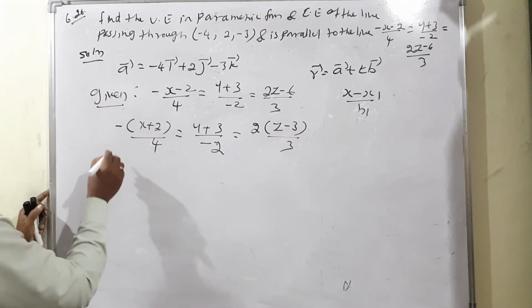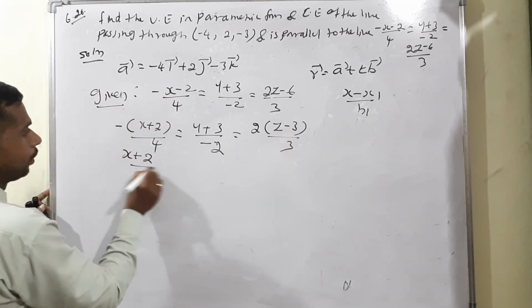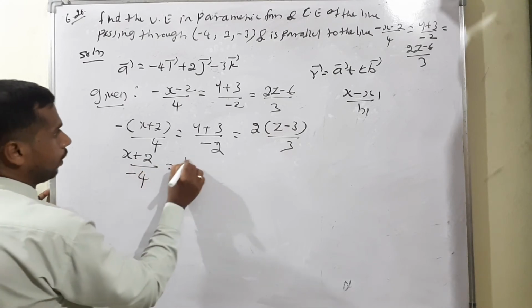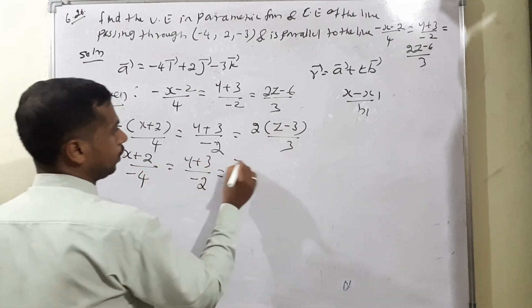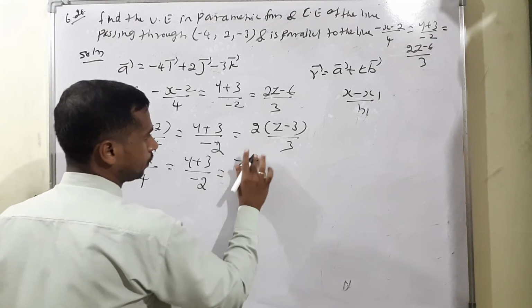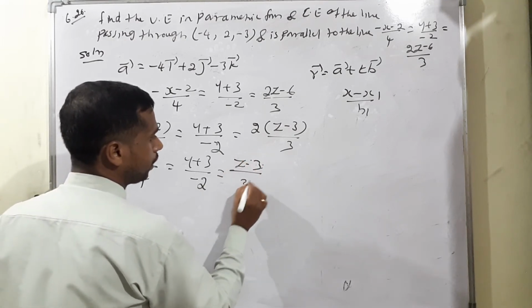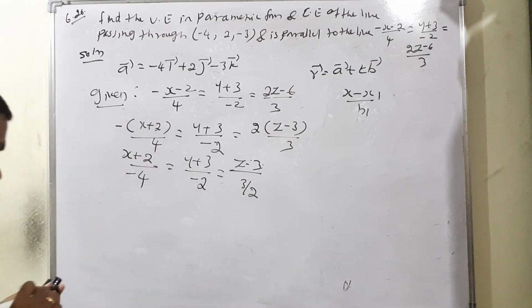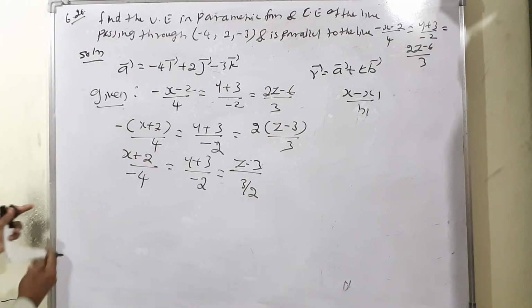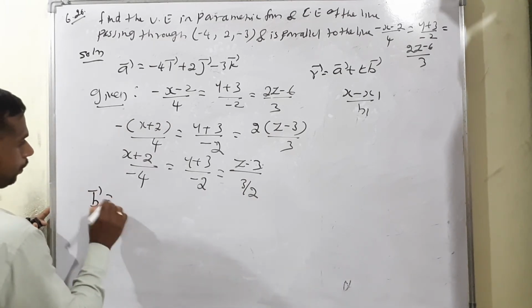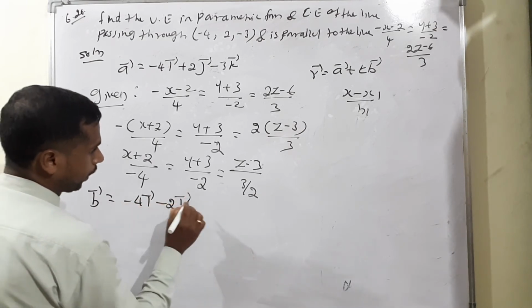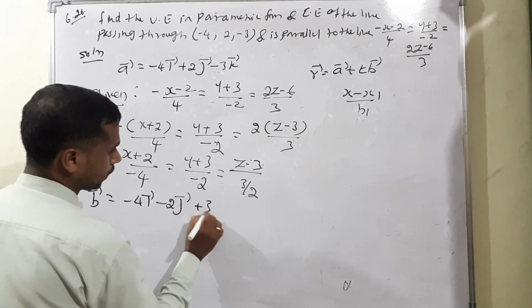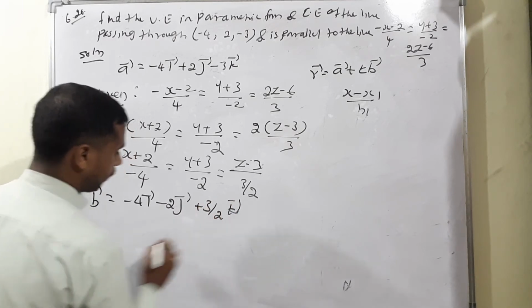Now how do we rewrite it? x plus 2 divided by negative 4, then y plus 3 divided by negative 2, is equal to z minus 3 divided by 3 by 2. Therefore, the B vector is equal to minus 4i vector minus 2j vector plus 3 by 2 k vector.